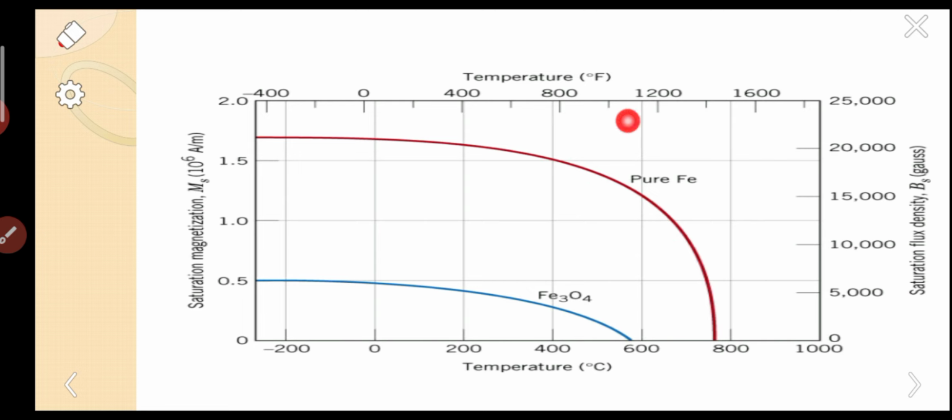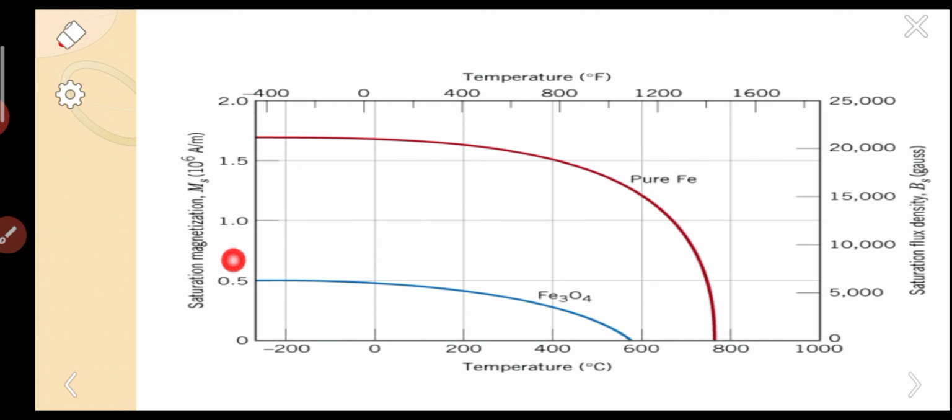This is pure iron. Pure iron has very high saturation magnetization, meaning about 99.9% of the dipoles align in the field direction.